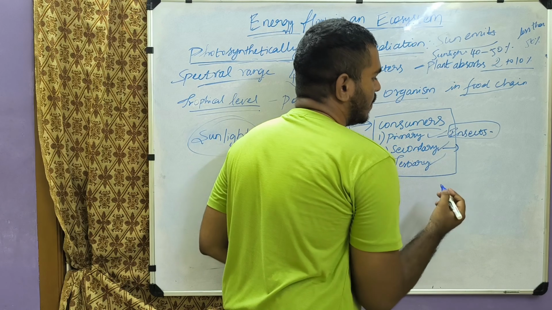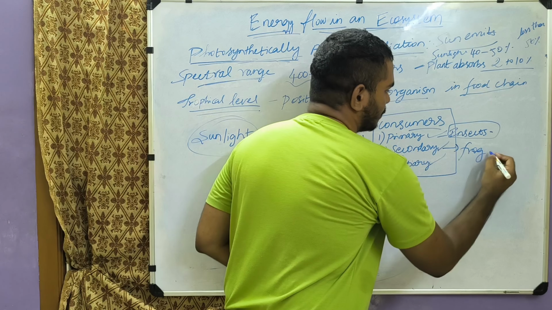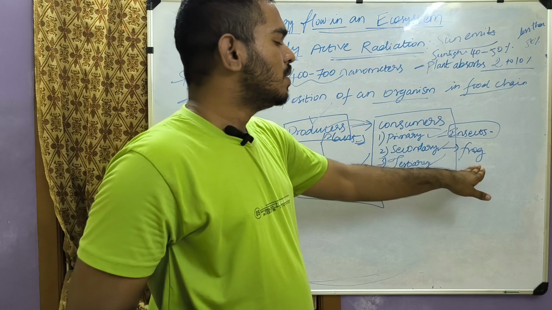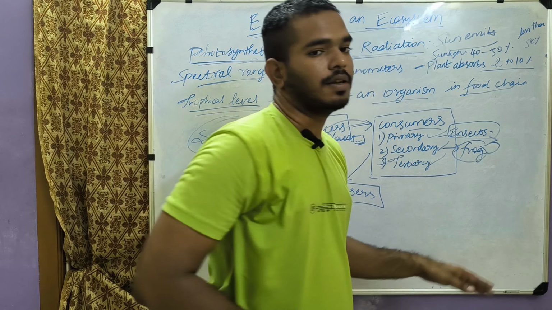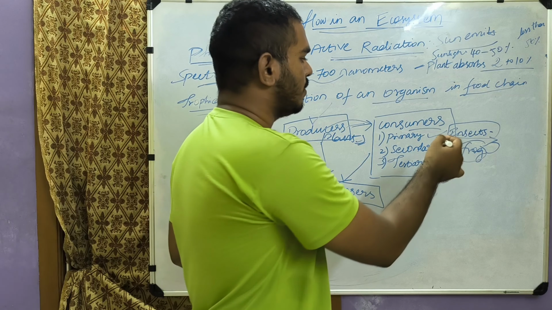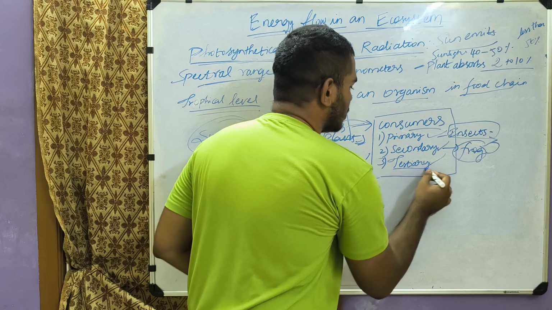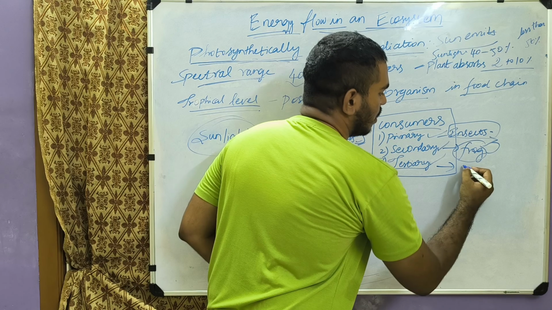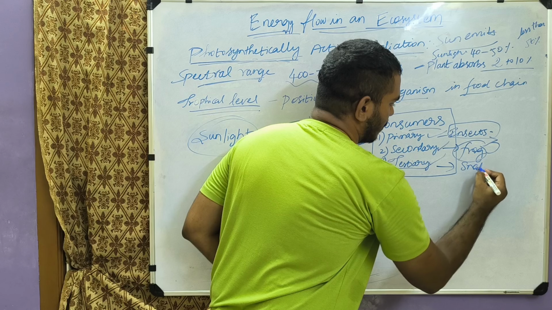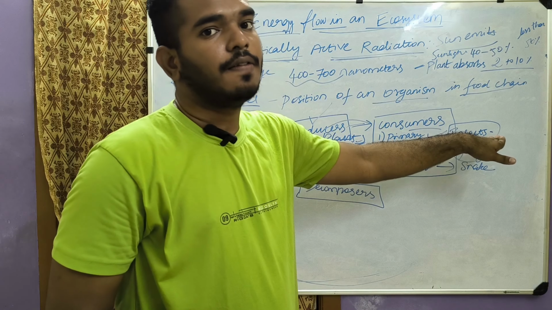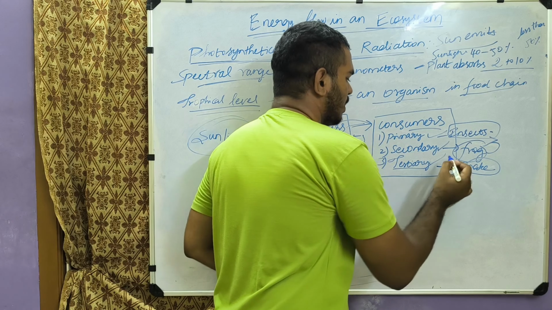For the secondary consumer, we can give the example of a frog. The frog eats insects, so it is a secondary consumer. For the tertiary consumer, the example is a snake. The snake eats the frog, so it is a tertiary consumer.